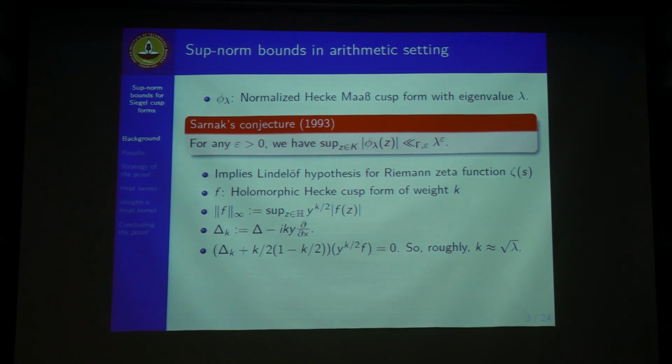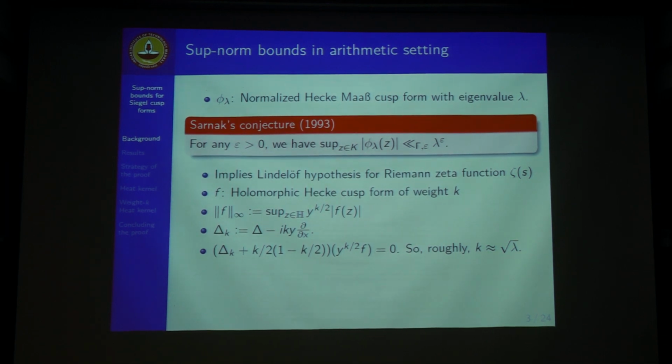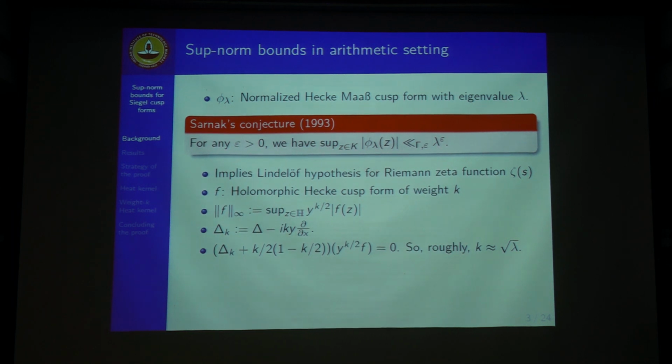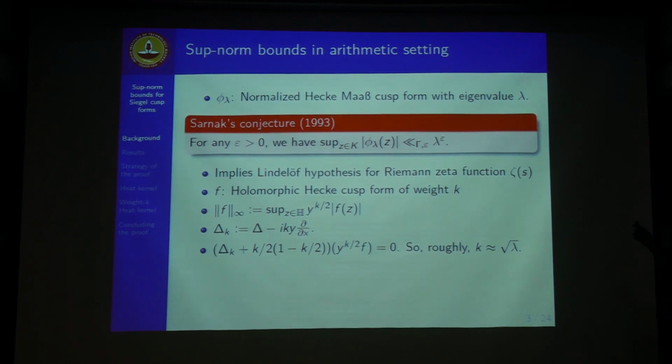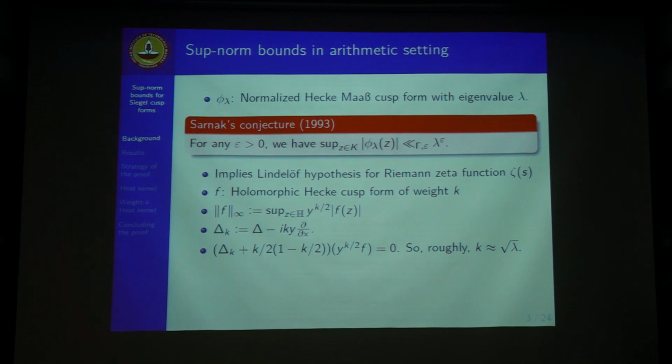But for now there is kind of a correspondence between the bottom of the spectrum of Hecke-Maass cusp forms and holomorphic cusp forms. And gamma is a Fuchsian subgroup, a cofinite Fuchsian subgroup in general. Some of the results will be for SL2(Z) only, which I will mention, but most of them will hold for cofinite groups.